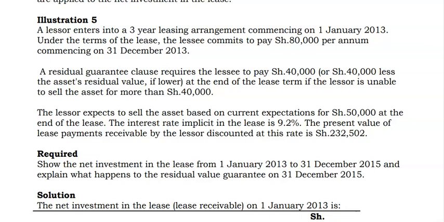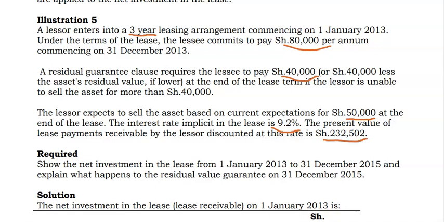Let's go through the facts. The lessor enters into a 3-year agreement commencing on 1st January 2013. The payment is 80,000 per annum, paid in arrears because it is paid in December. The residual guarantee is 40,000, and the lessor will sell at 50,000. The implicit lease rate is 9.2%, and the discounted payments are 232,502.